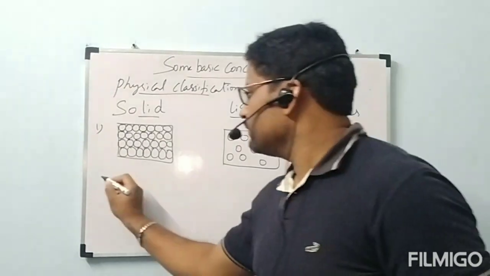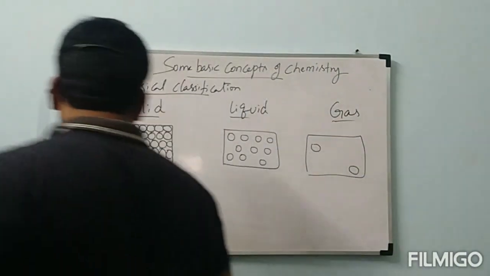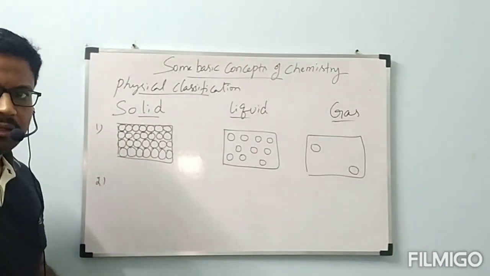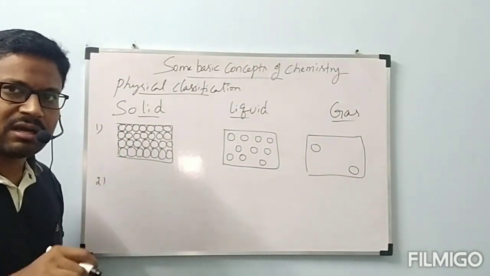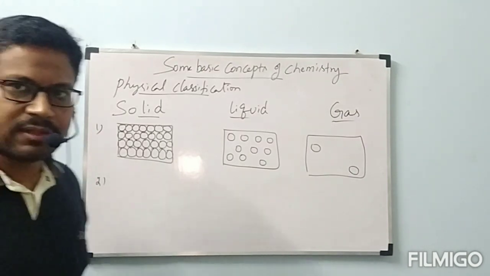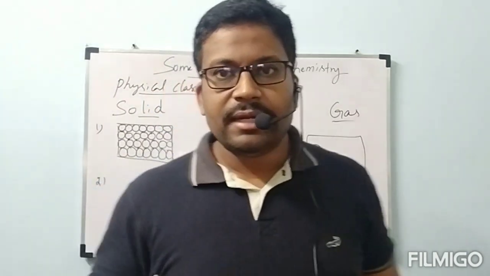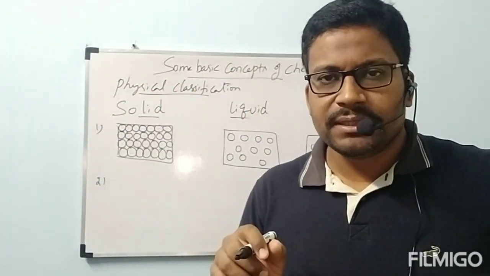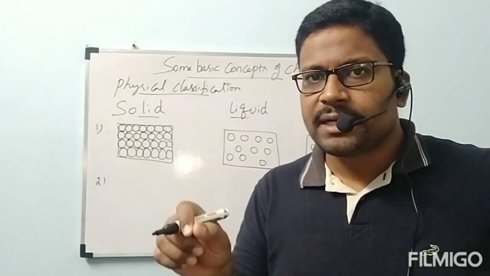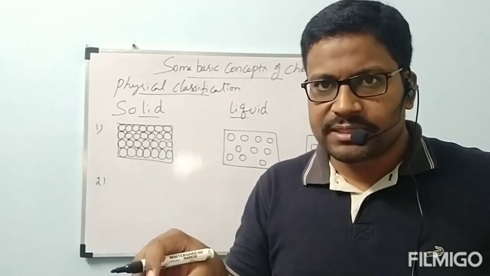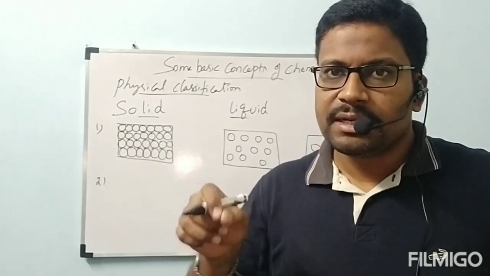Next, the second one. The distance between the particles is called interparticular distance. What is meant by inter? Inter is nothing but between. Interparticular distance: between the particles, what is the distance present? That is called interparticular distance.